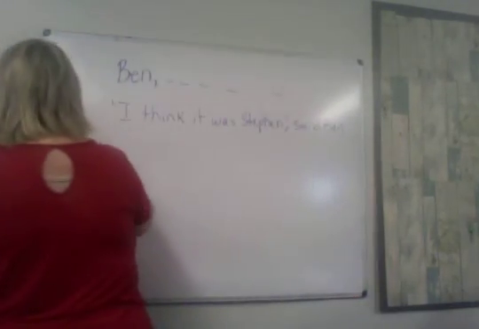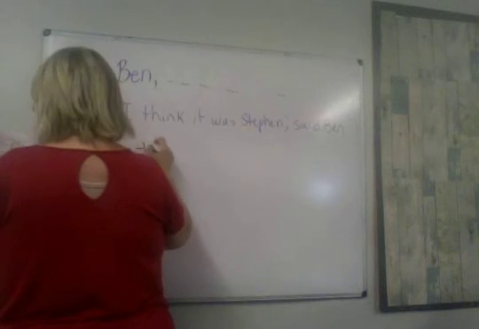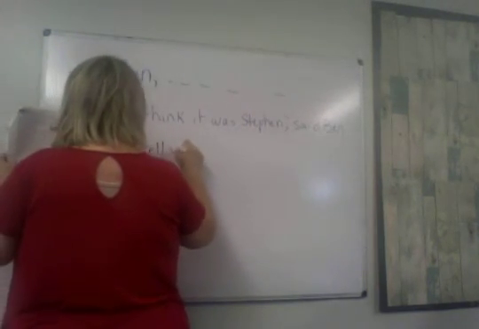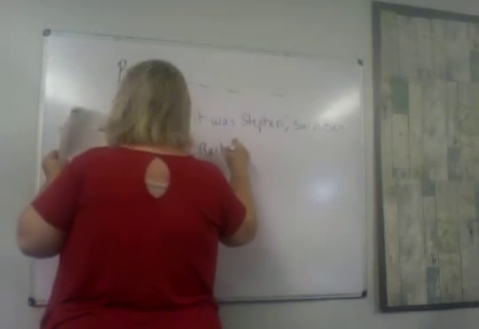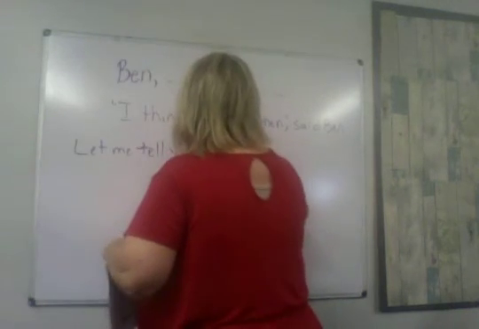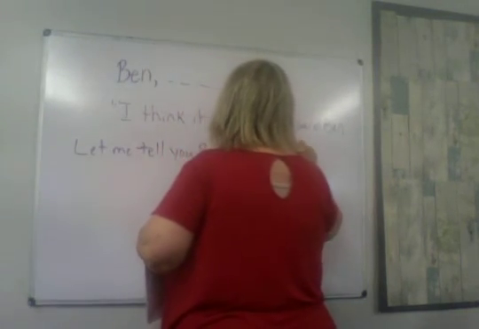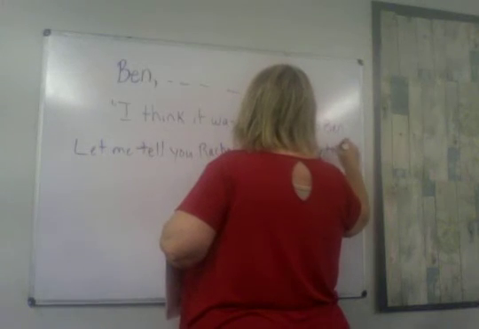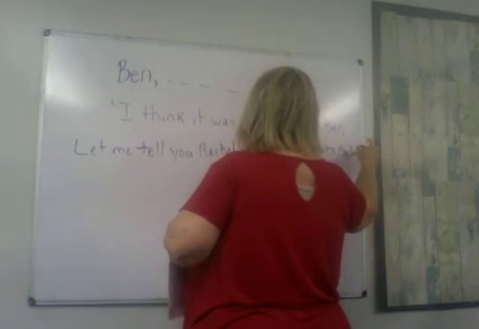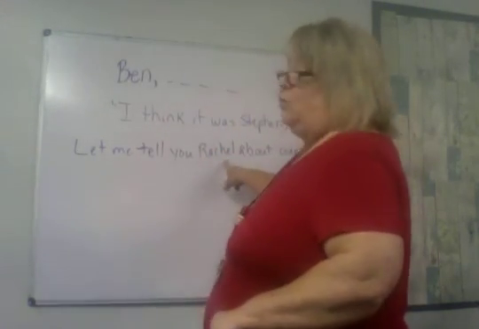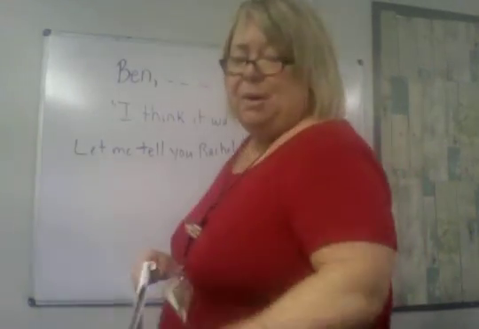Let me tell you, this is number 9. Let me tell you, Rachel, about our trip to England. All right, we're talking to Rachel. Her name is right in the middle of the sentence, but we're talking to her.